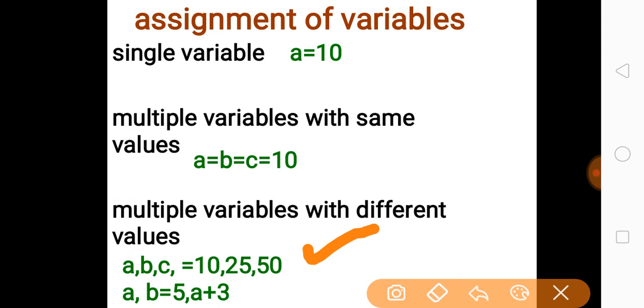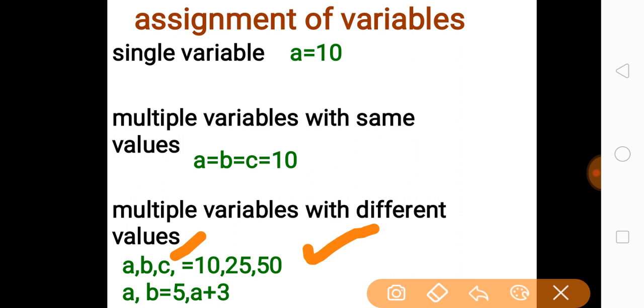Over here, a comma was wrongly printed after c, the comma should not be there, so just don't read that comma given after c. Only two commas are there, one after a and another after b. So a will have 10, b will have 25, and